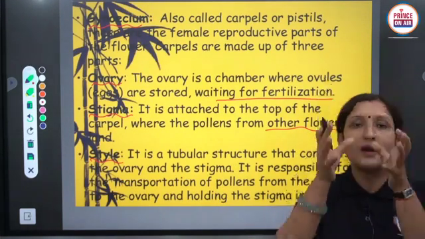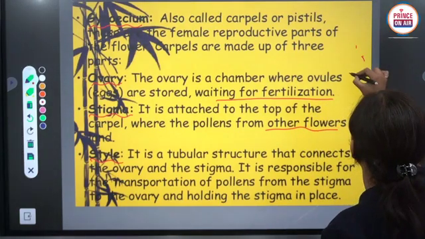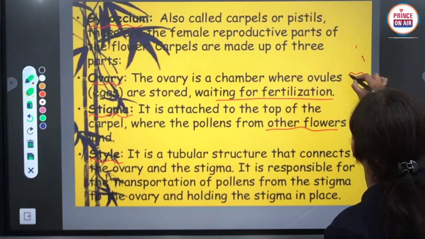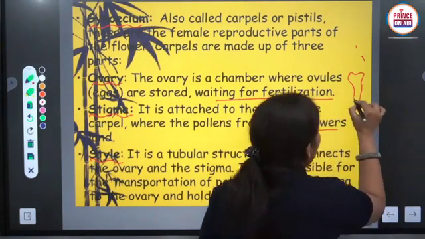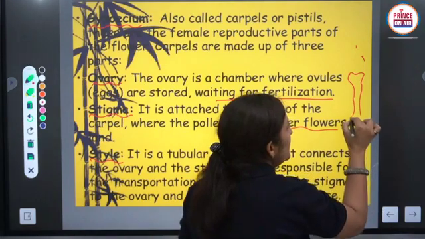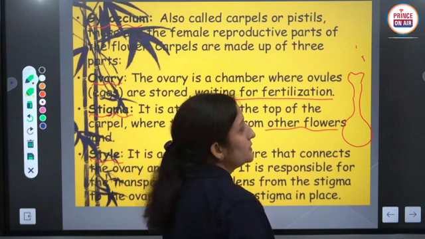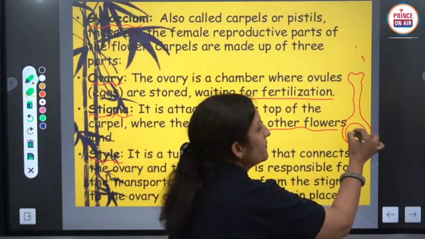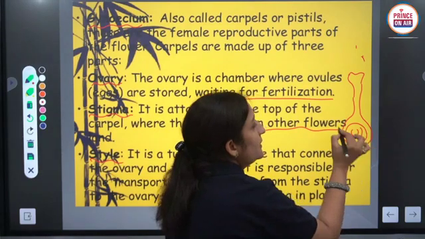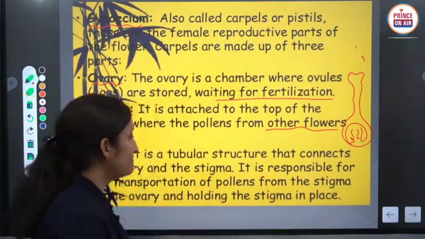Style is the tubular, middle part of the carpel. That means it is stigma, it is style, and the lowermost swollen part is ovary, in which ovules are present, and it takes part in the process of fertilization.